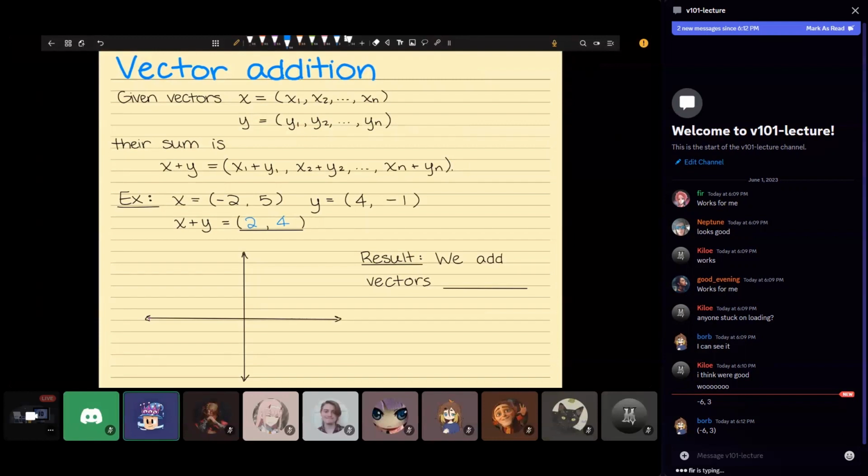All right, and so what do these vectors look like? Let's start by drawing x. So x is (-2, 5). Something like that. And then y is (4, -1). 1, 2, 3, 4. Negative 1. Okay. And then x plus y is going to be (2, 4). So this is 1, 2. There. All right. So how do we understand this graphically?